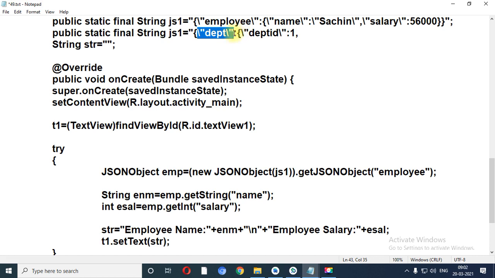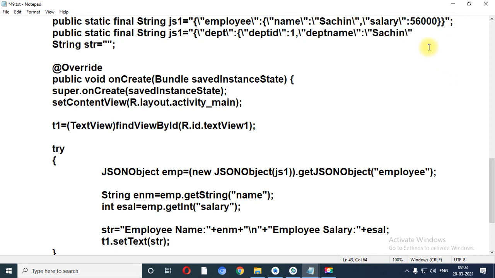Then I need to create the column of DEPT. So for that I need to use colon, then bracket, then the name of the column which is written between slash and double quotation, then again colon. This is an integer value, so I need to directly apply and write it over here. Then for the separation I need to use a comma. Now see, I can copy this and paste it over here.